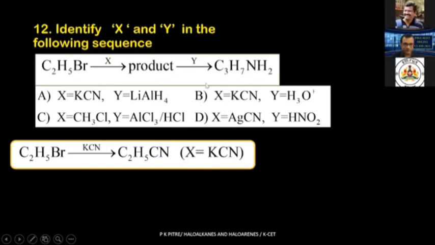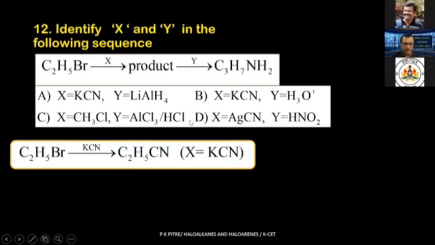And the intermediate product that is formed is this ethyl cyanide, with the help of KCN. So options C and D are out of question. It can be B or it can be A. Let us see what is the right option. Now you have to convert this cyanide into your amine. What are you going to do? No hydrolysis. If you do hydrolysis, you will get an acid.